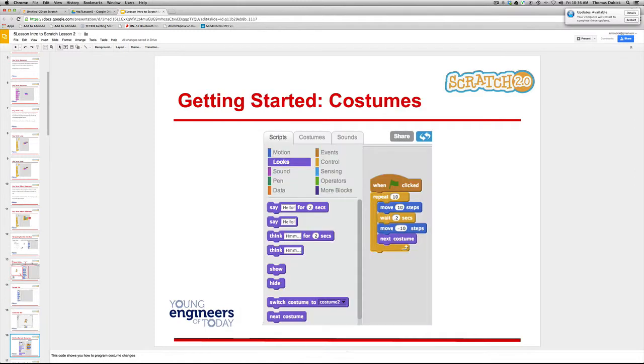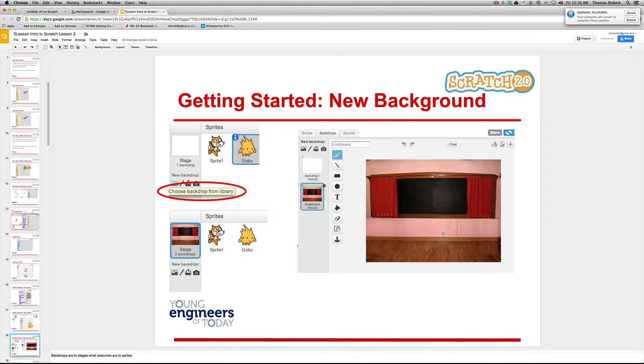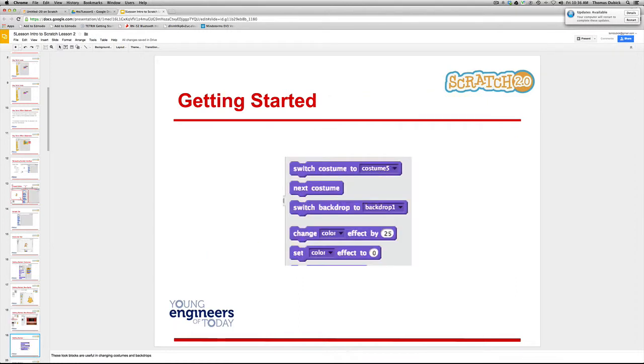When we look at scripts, if you want to see something, for example, you have look, so that shows you that. And then we can get into costumes. For example, in this gobo kind of fish thing, it has 3 different costumes. It just changes the appearance of the sprite. And if we want to change the backdrop, you click on the backdrop icon and you can change it there. Again, we did this on the first lesson, so it's a quick review.